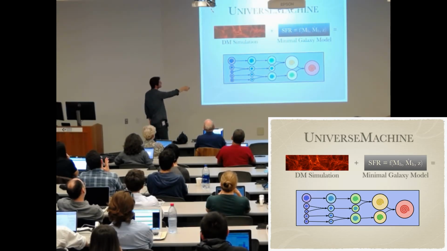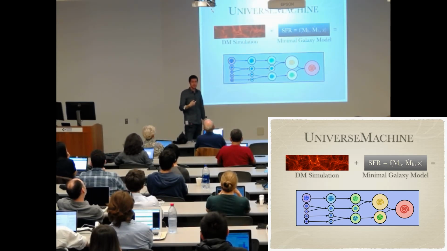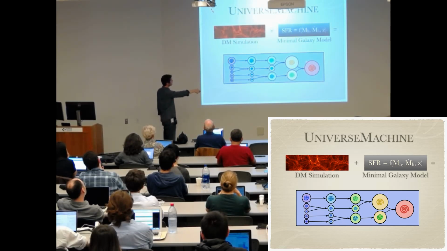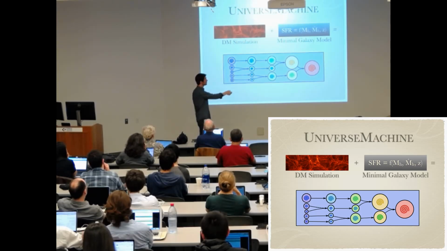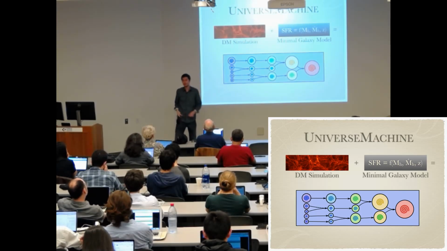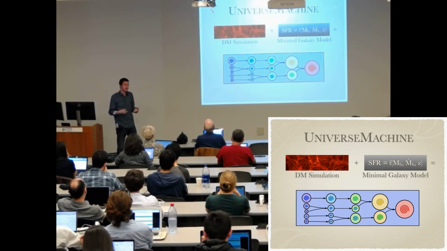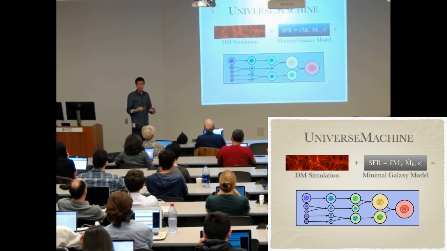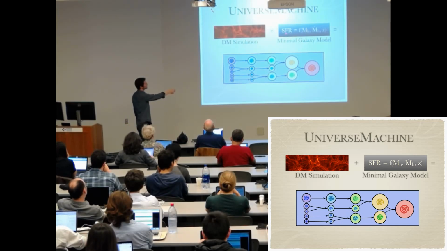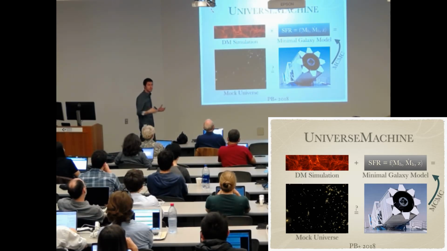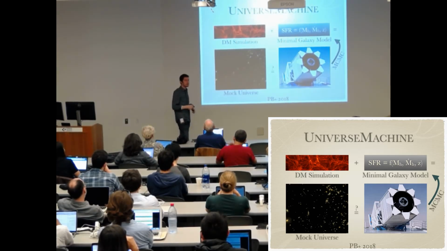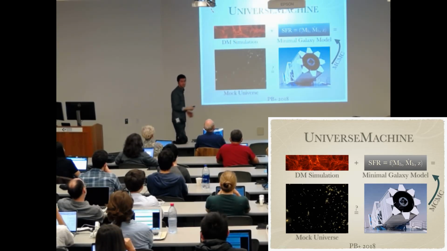Any choice for this function gives me a way to assign star formation rates to every single halo in the simulation. And if I then integrate over the mass accretion history and merger histories of halos, I can convert those star formation rates into the stellar mass and colors and luminosities of the galaxies that should reside in the center of any given halo. And so that means I've calculated the galaxy properties for every single halo in the simulation at every single redshift. And so for any choice of what this function looks like, I can create a full mock universe like this and observe that mock universe, repeat the last 30 to 40 years of astronomy, compare that with real observations, and that gives me a likelihood function.